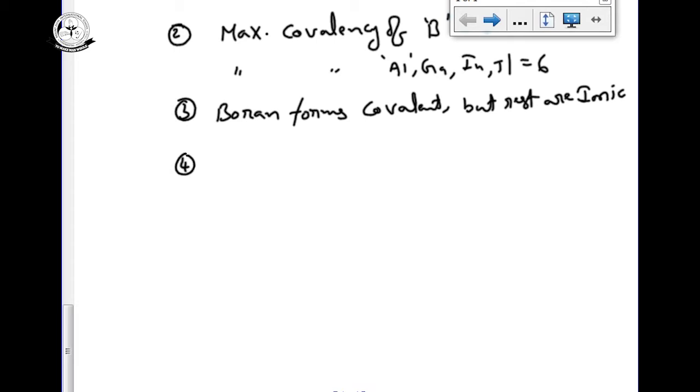Fourth one: boron is a bad conductor. Even though it is an icosahedral structure in the solid state, it is a bad conductor, but the rest of the elements are good conductors of electricity.